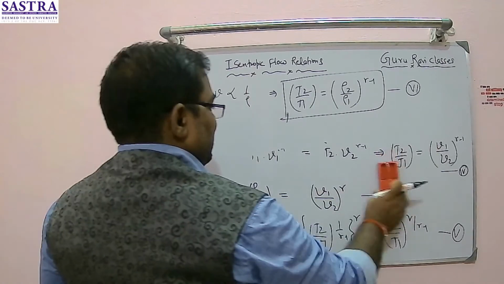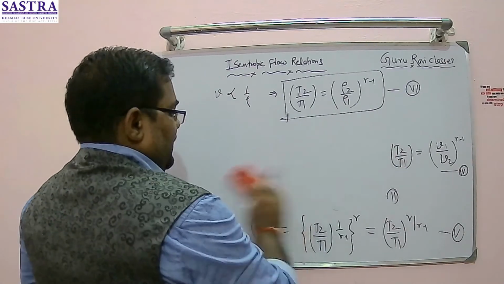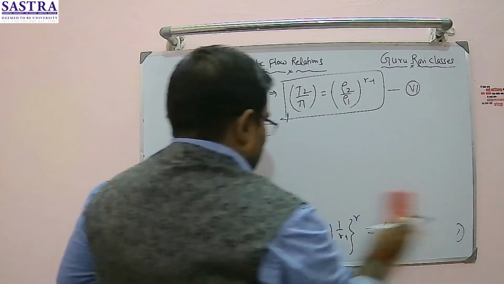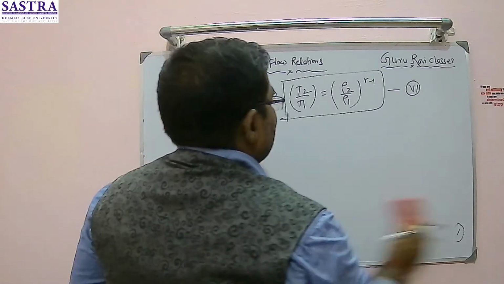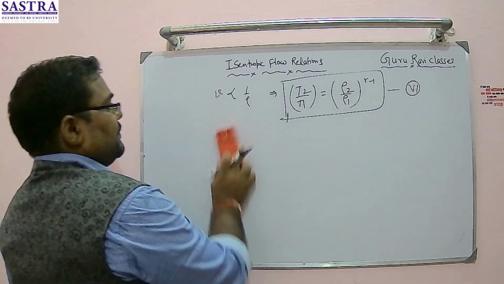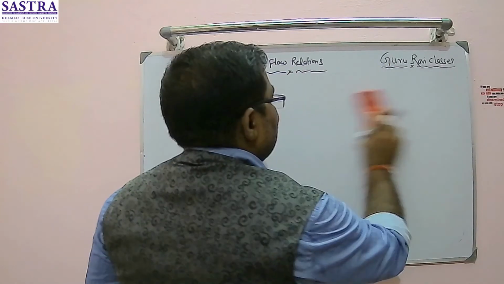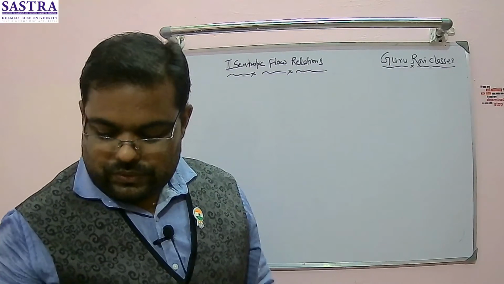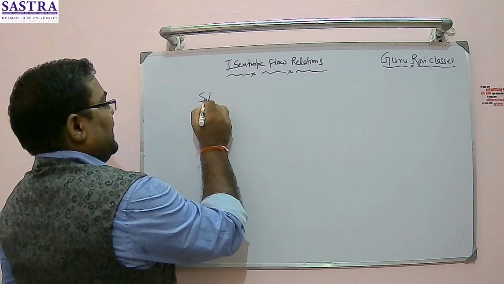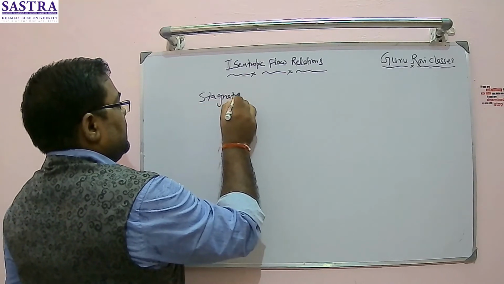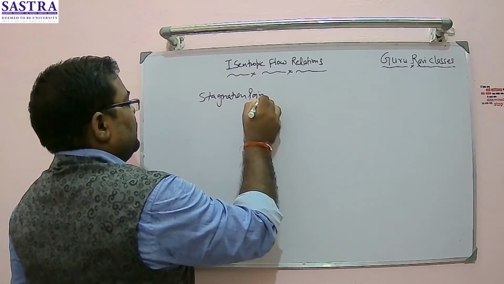So the same relation I will be using there. So note down all these things, right? Let's go for stagnation properties. So the stagnation point first needs to be defined.